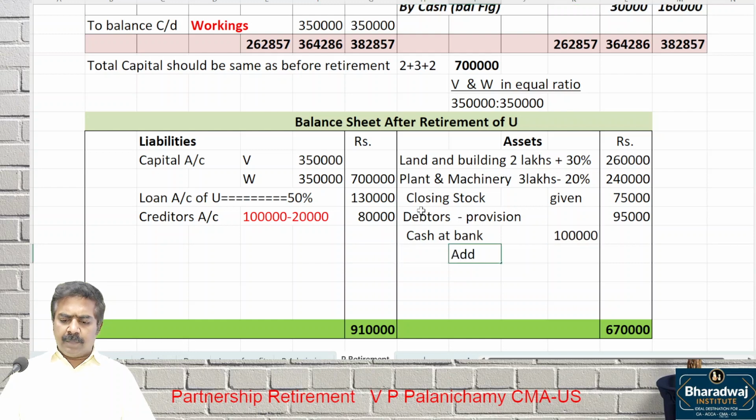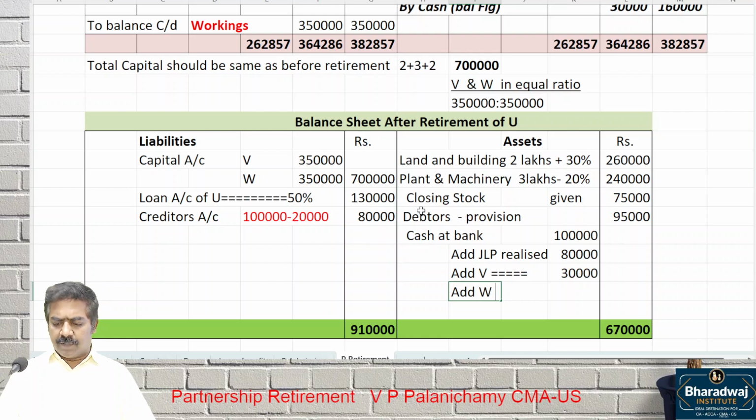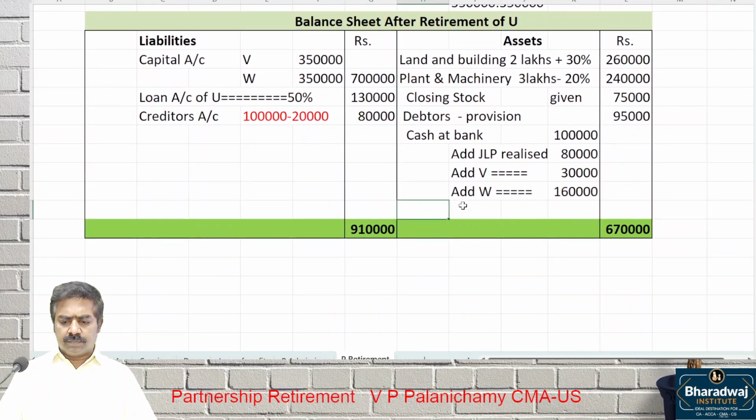Add JLP which was surrendered. JLP realized how much? 80,000. Add capital of B. B brought in how much? B brought 30,000. Add W brought capital account or balancing figure 1 lakh, and be paid to you. Less paid to you how much?